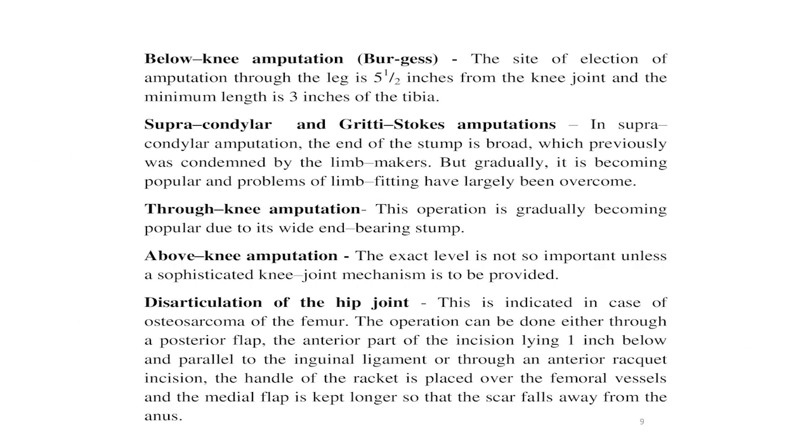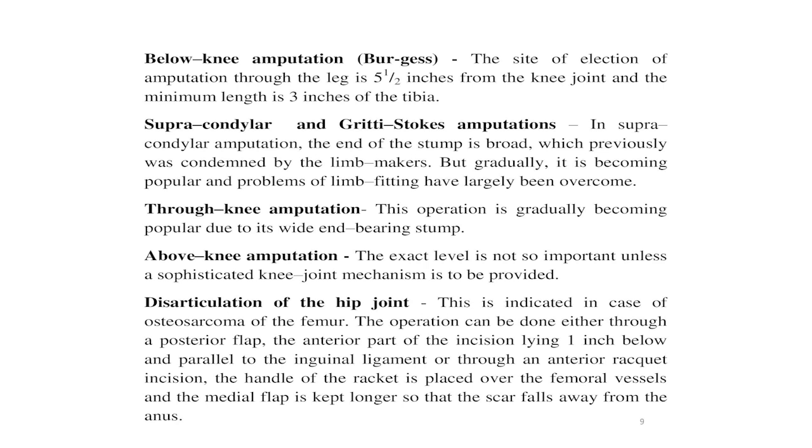First is the below knee amputation, that is the Burgess. The site of election of amputation through the leg is 5.5 inches from the knee joint, and the minimum length is 3 inches of the tibia. Burgess posterior flap technique is much preferred in patients with vascular disease for the simple reason that the posterior flap is much more vascular than the anterior flap. So, in such cases, the BK amputation is preferred.